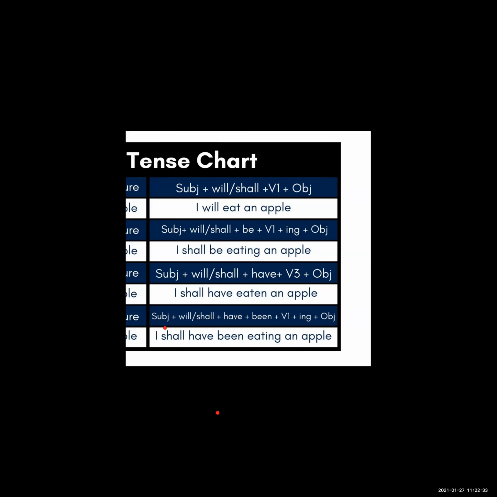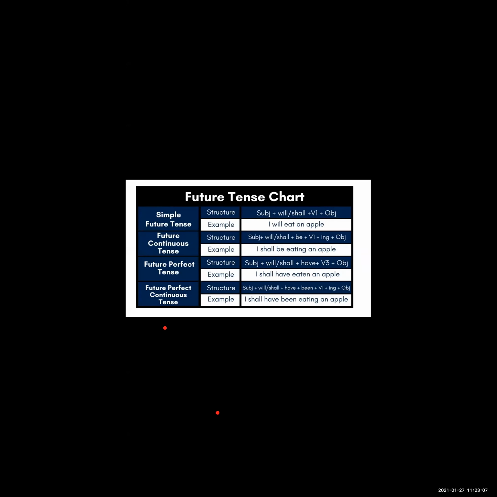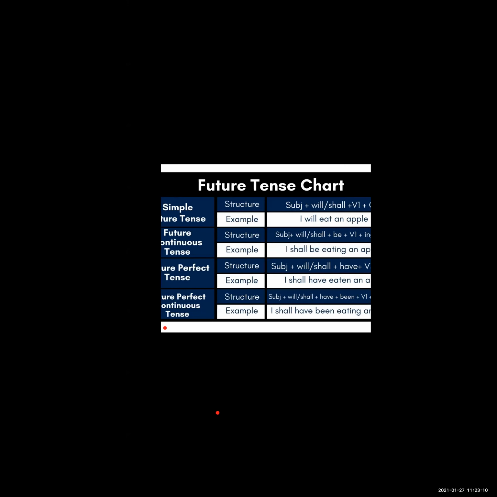Okay, now see, I shall have been writing a letter since morning. So this is all about the future perfect continuous tense.